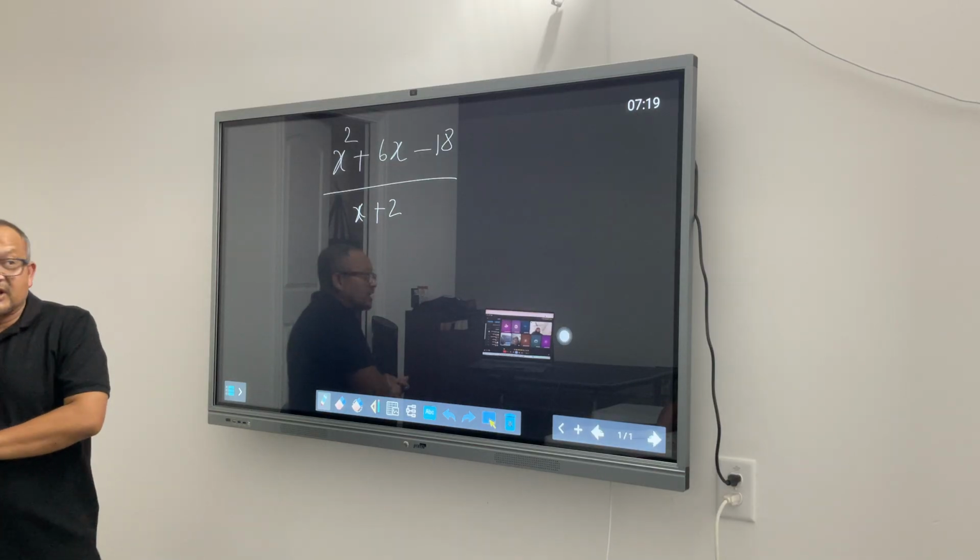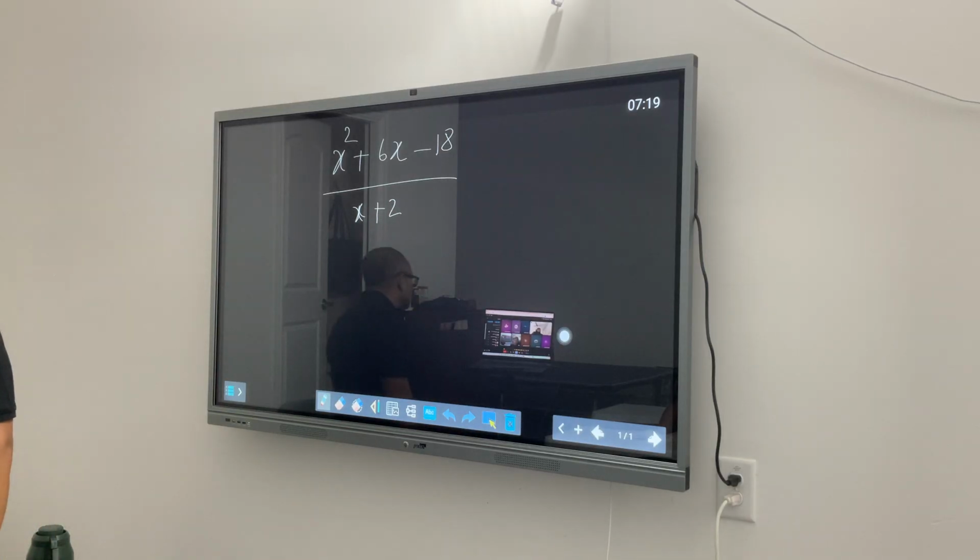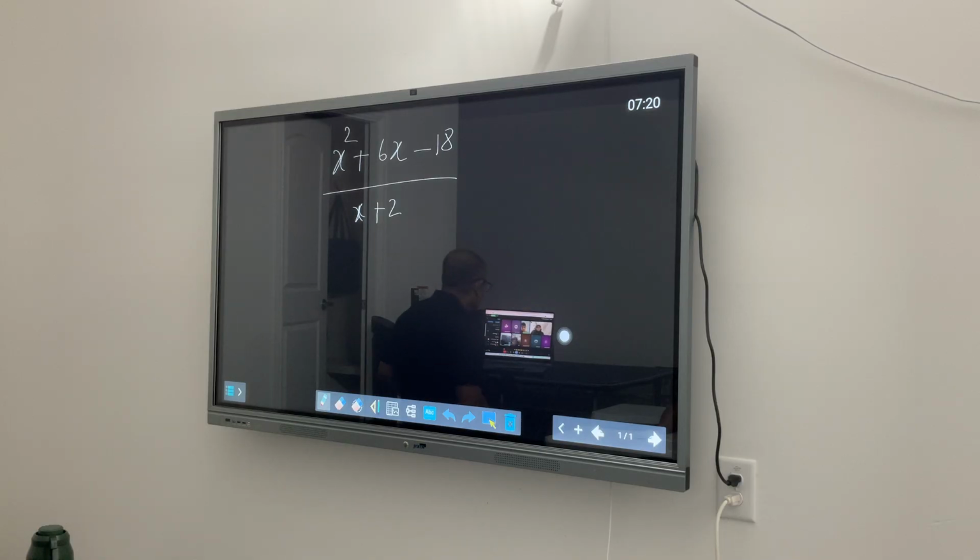If I ask you guys to divide this guy by this guy, how would you go about it? Who in the class thinks that they can still do it based on whatever they already know? Anybody in the class who thinks that if the teacher is going to teach this, it's going to be a waste of time? I simply want to know that. Meaning somebody who knows it already. Okay, and what is that? Long division, you already know it.